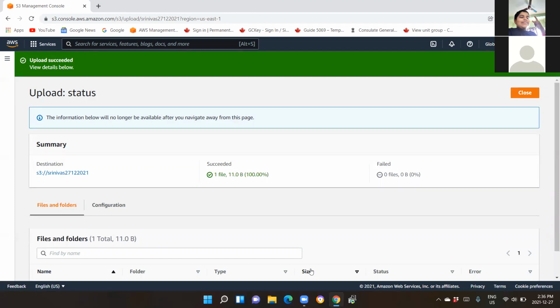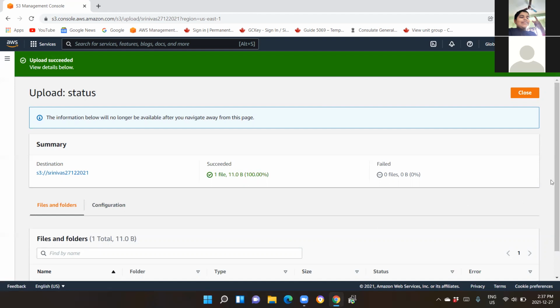Any activity you perform within AWS, especially S3, 200 is the success code, which is not appearing on this page. But you have to memorize this: 200 is the success code for S3. Any other code means failure.